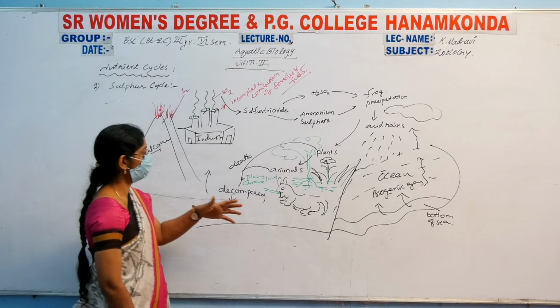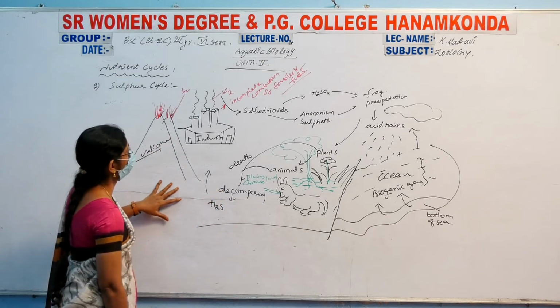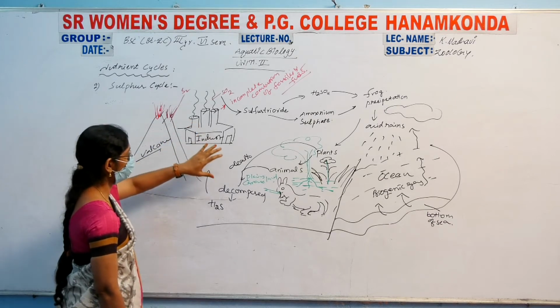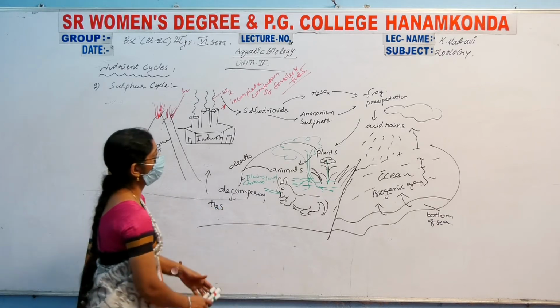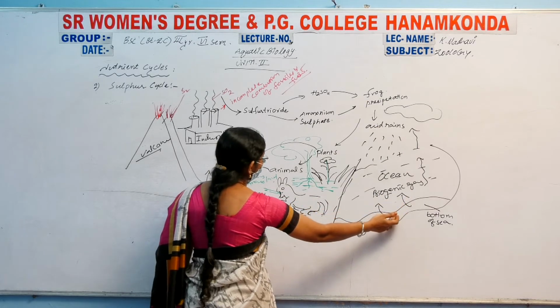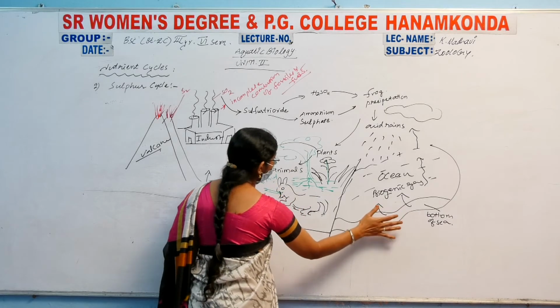types of diseases. Right? And this is about the cycling process of sulfur in the volcanic eruptions and the industrials, and the decomposition of living organisms, and the acid rains which come and reach the oceanic resources, and at the bottom of the region there are also decomposing organisms.